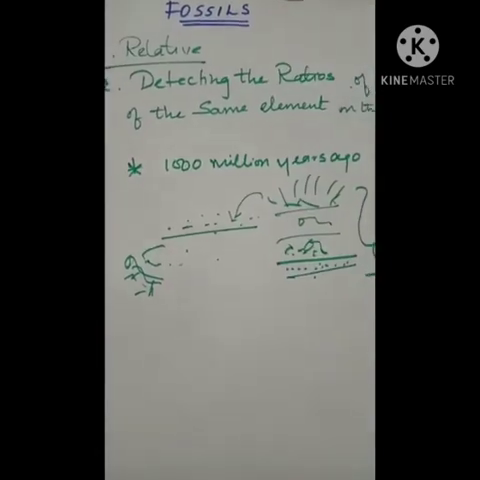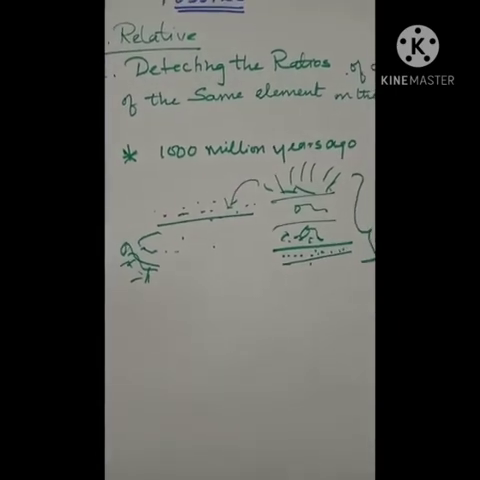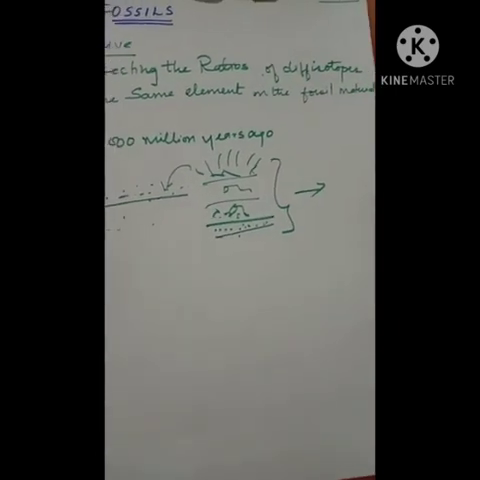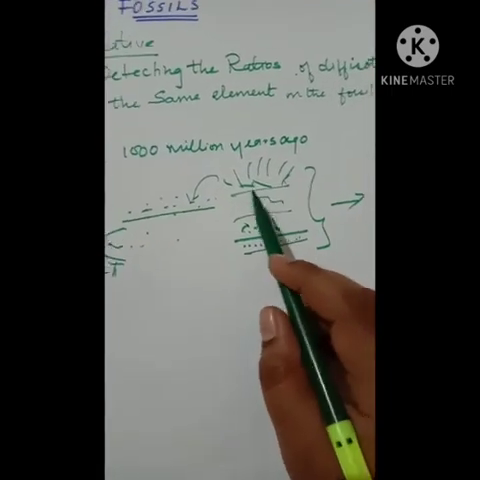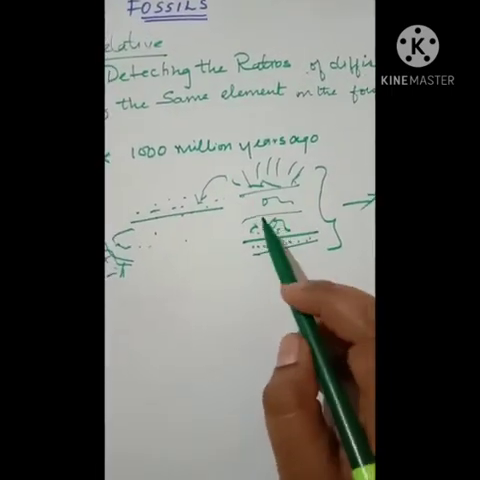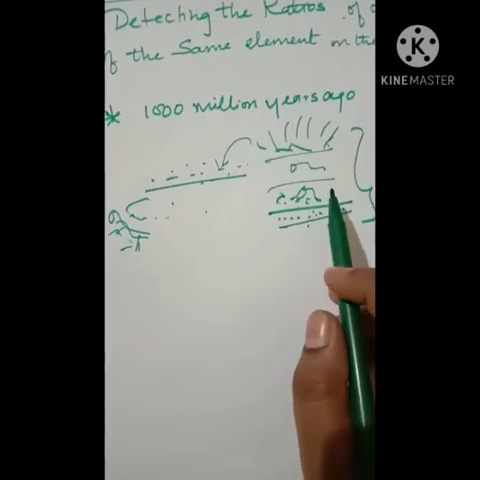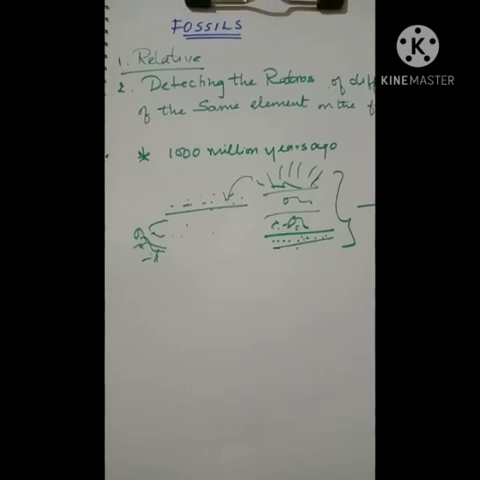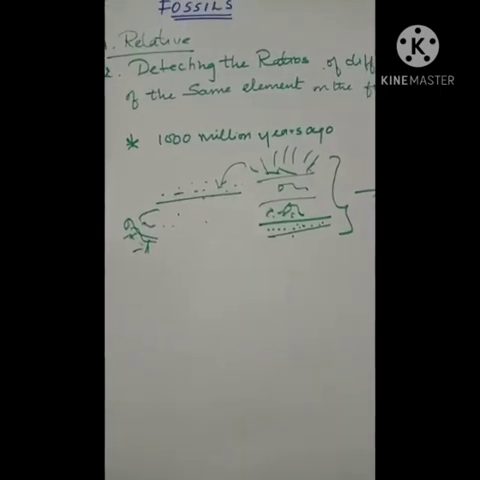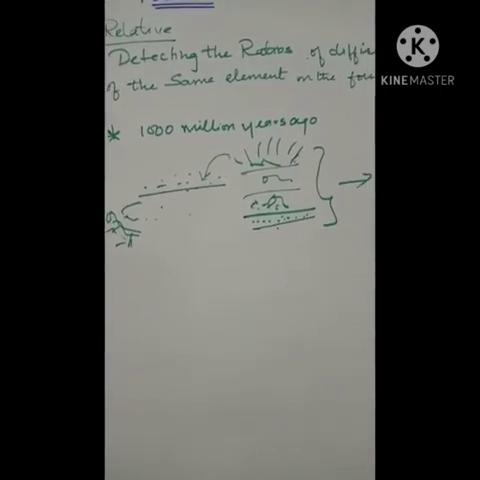That is how they can deduce the ratio of the same element in the fossil material from 1,000 million years ago. Same element in the same place, right? Every organism died in the same spot, isn't it? So this is about the fossil study. In the next video, I'll be taking up evolution by stages.